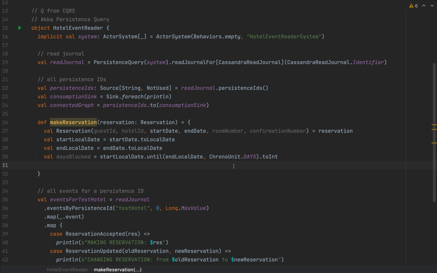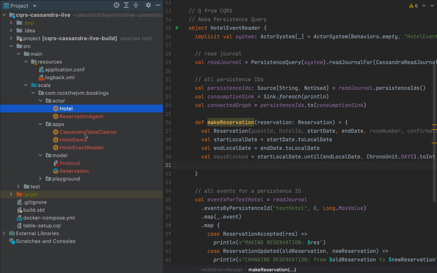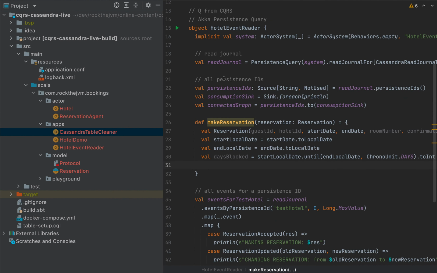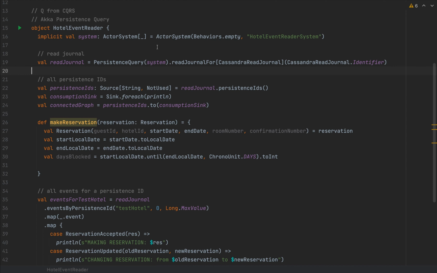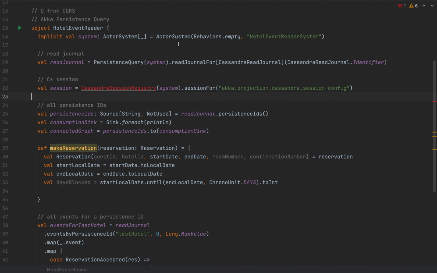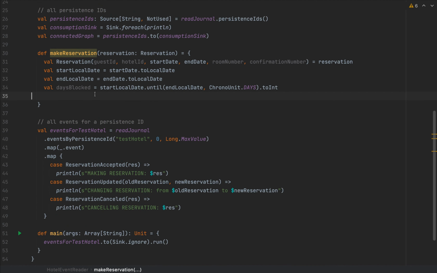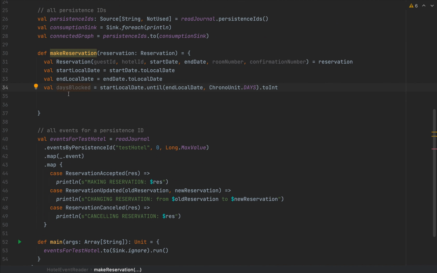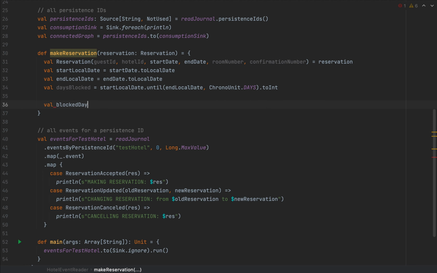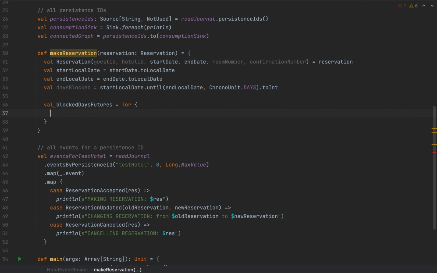Now, in order to execute the statements in Cassandra, I will need one of those sessions that I built for the other application. So getting to the Cassandra table cleaner, I'm going to copy the session and paste it in my reader application. This is the Cassandra session, and I'm going to have my val session as the Cassandra session registry, and use this session to execute some statements. For every day in the days blocked, I'm going to execute a statement and return a list of futures. Let's call this blockedDaysFutures, as a for comprehension.